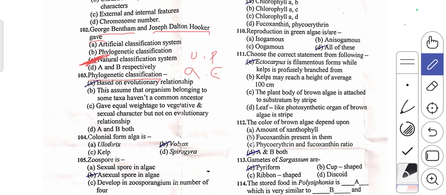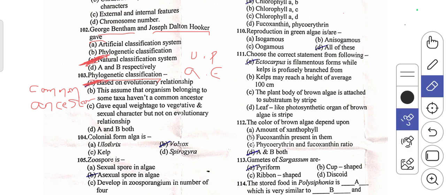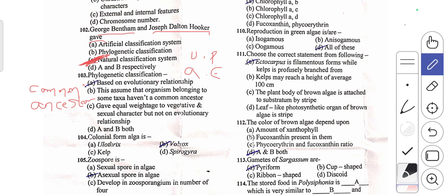In this phylogenetical classification, we mainly study regarding how the organisms have a common ancestor. So hence the answer is based on the evolutionary relationship. Phylogeny is nothing but a study of the evolutionary relationship between the organisms. Hence, option A is right.